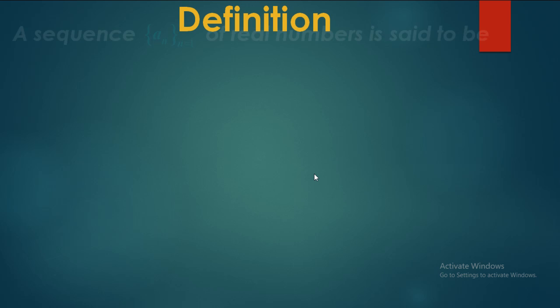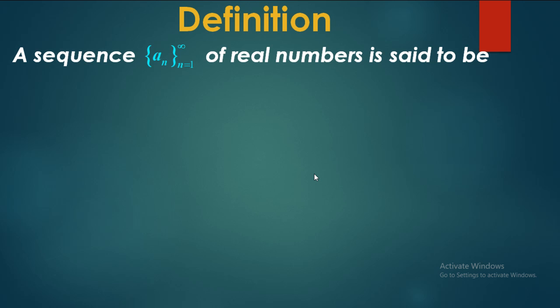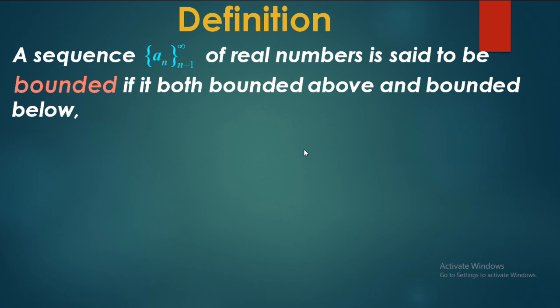A sequence n equal to 1 to infinity of real numbers is said to be bounded if it is both bounded above and bounded below. If the sequence is both bounded above and bounded below, then we can say the given sequence of real numbers